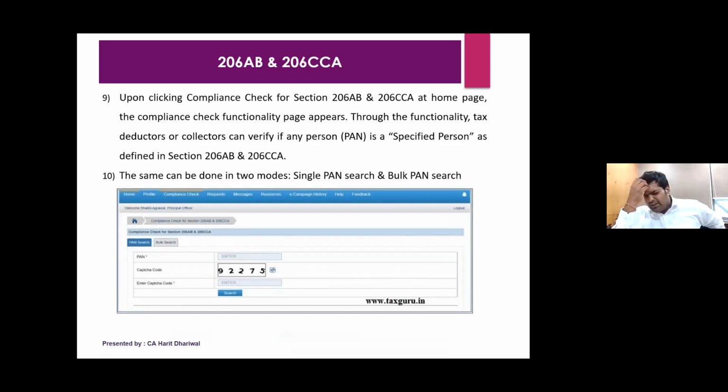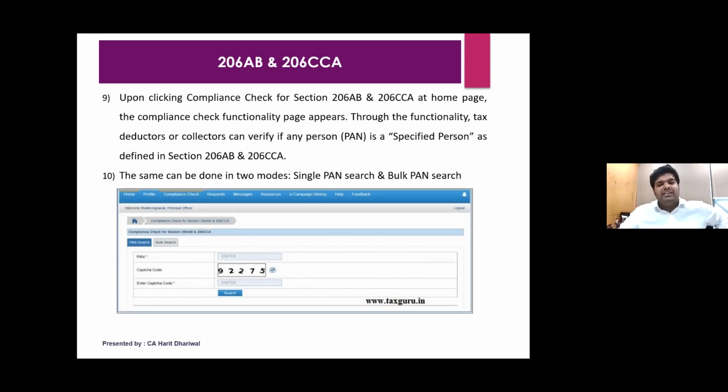For example, if you have 100 deductees, you can put the PAN numbers of all 100 in the CSV file, upload it here, and check out of those 100 how many are specified and how many are non-specified. Suppose you have 95 non-specified. For those 95, you don't have to check for the entire year. If they are non-specified at the beginning of the year, the status will remain the same. But for those 5 specified deductees, for whom you're deducting twice the rate, you will have to check during the year also whether they have moved from specified to non-specified.